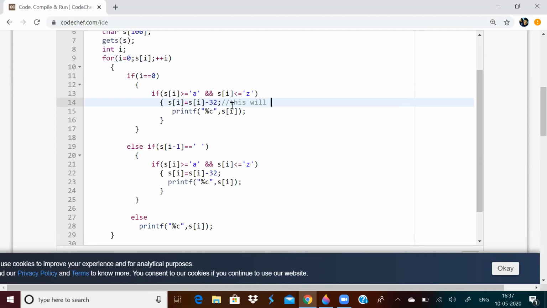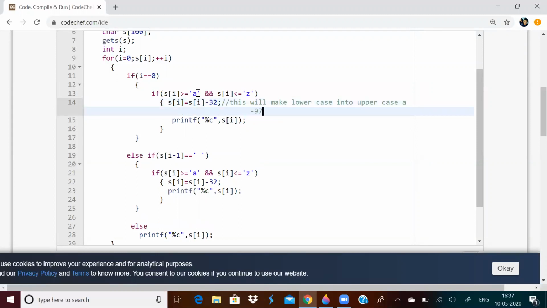This s of i minus 32 will make lowercase into uppercase, because the ASCII value of small a is 97, and capital A is 65.